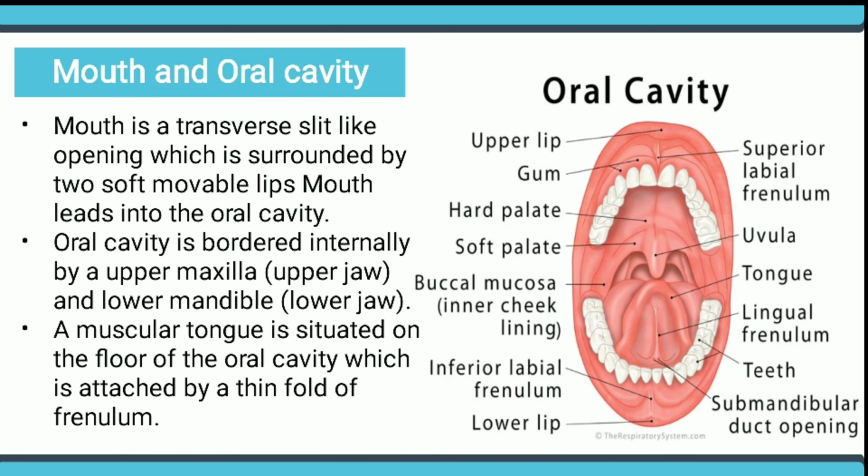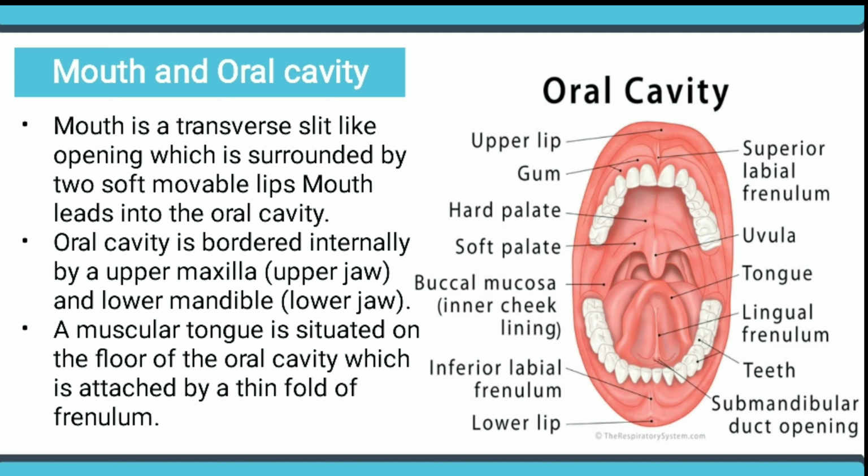Mouth and the oral cavity. The mouth and oral cavity are the first part of the alimentary canal. The mouth is a transverse slit-like opening surrounded by two soft movable lips. The mouth leads into the oral cavity. The oral cavity is bordered internally by an upper maxilla and a lower mandible. A muscular tongue is situated on the floor of the oral cavity, attached by a thin fold called the frenulum.